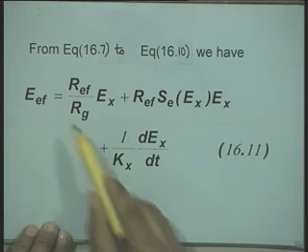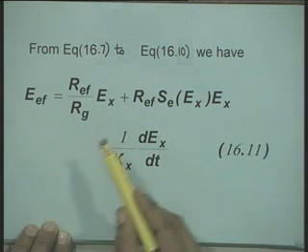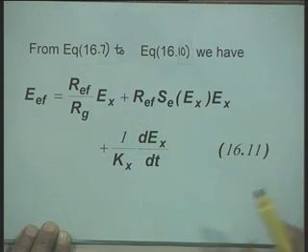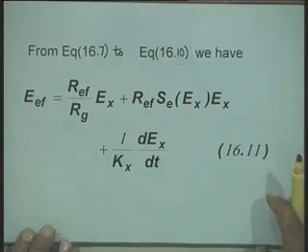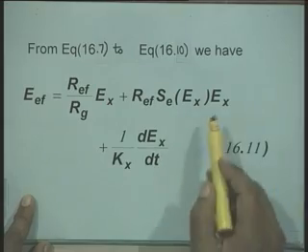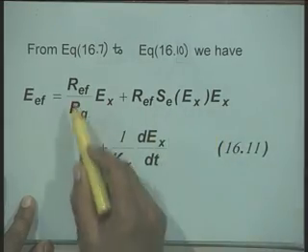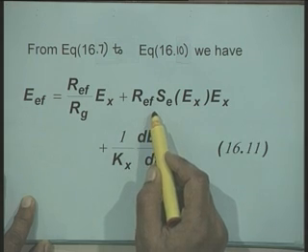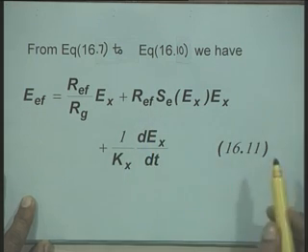When we obtained this equation, we made use of the subsequent relations which were derived earlier. Now, in this equation the field current is eliminated. There is no field current term, and there are no flux linkages either. Everything is expressed in terms of the saturation function, the resistance of the field winding, and this constant Kx.